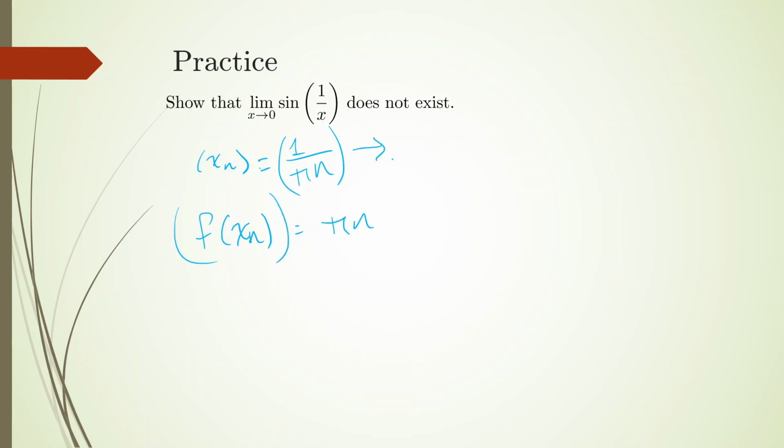First of all, we know that x sub n converges to 0. That should be pretty clear. Now this guy is nothing more than, for every natural number, any multiple of pi, the sine of, yeah, this should be inside of a sine, the sine of the reciprocal of this. My apologies. So sine of pi n. For every natural number, sine of any multiple of pi is always going to be 0, and that's going to converge to 0.